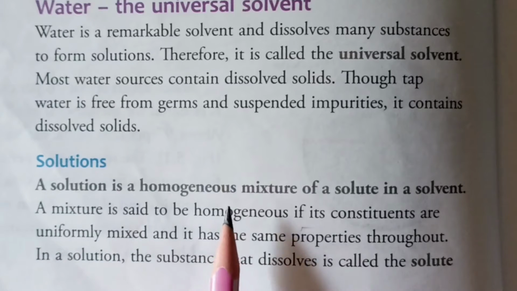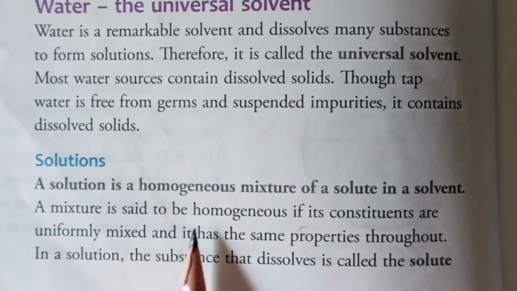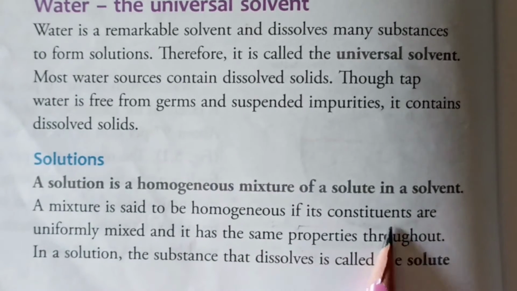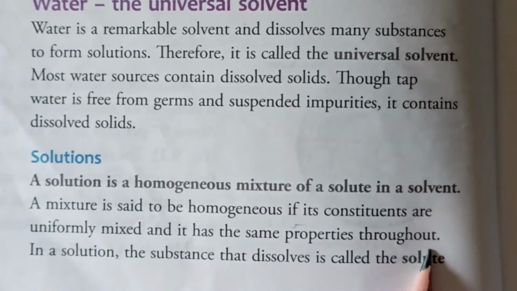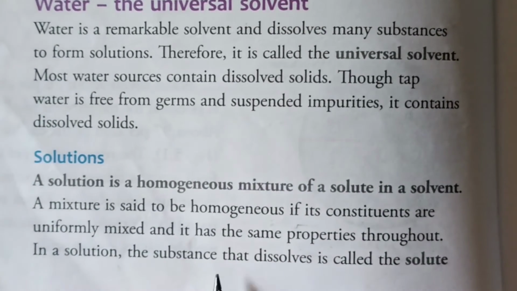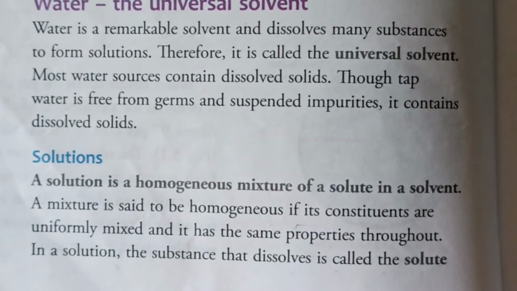A solution is a homogeneous mixture of a solute in a solvent. A mixture is said to be homogeneous if its constituents are uniformly mixed and it has the same property throughout. In a solution, the substance that is dissolved is called solute. For example, sugar solution. Sugar is solute and water is solvent. Sugar and water form a sugar solution.